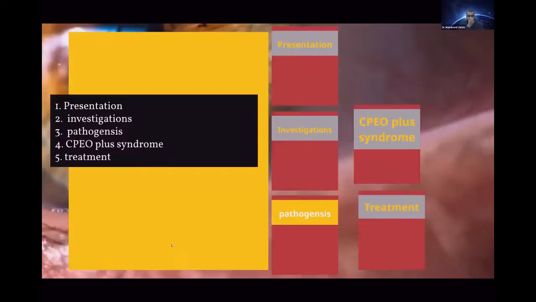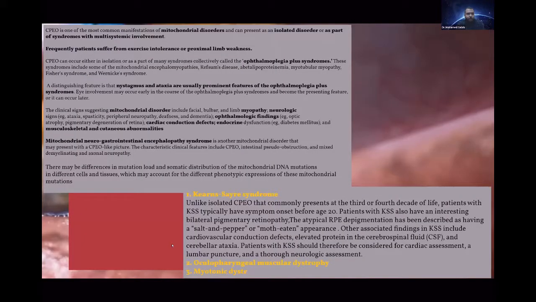There is a term called chronic progressive external ophthalmoplegia plus syndrome. As I said, chronic progressive external ophthalmoplegia is a mitochondrial disorder. It can present as an isolated disorder or as part of a syndrome with multisystem involvement. Frequently, patients suffer from exercise intolerance and proximal limb weakness, which explains why our patient, who presented with ptosis and ophthalmoplegia, has generalized weakness and fatigue.